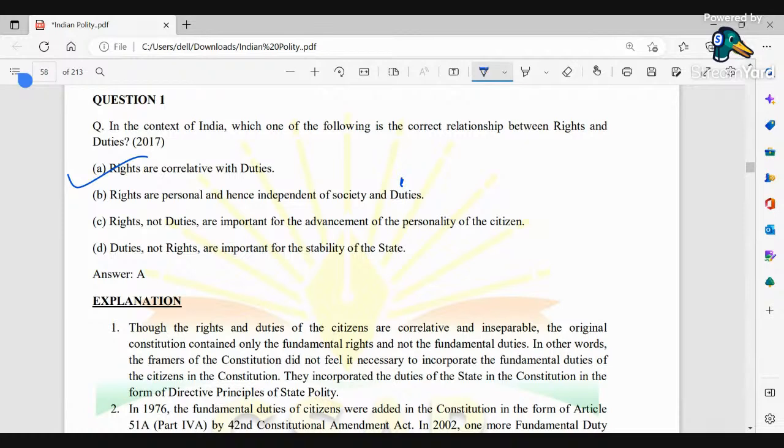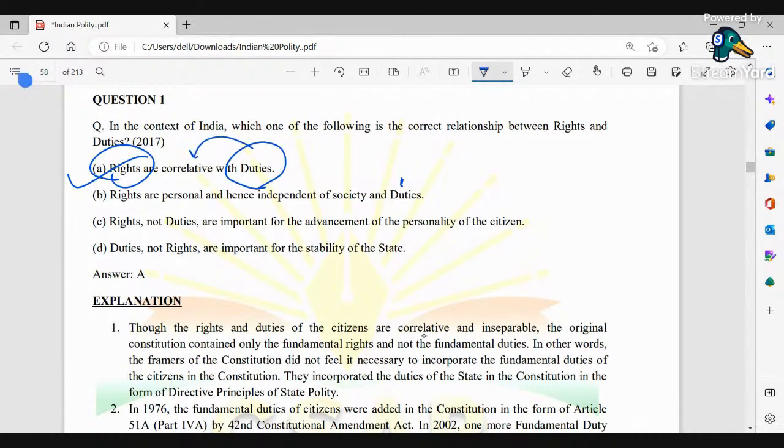Okay, so यहाँ पे we could see that correct option being that rights are correlative with duties. Okay, so therefore we could see that correlation or dependence is any relationship whether casual or not between two random variables. So therefore we could see that this rights or duties are very much correlative.